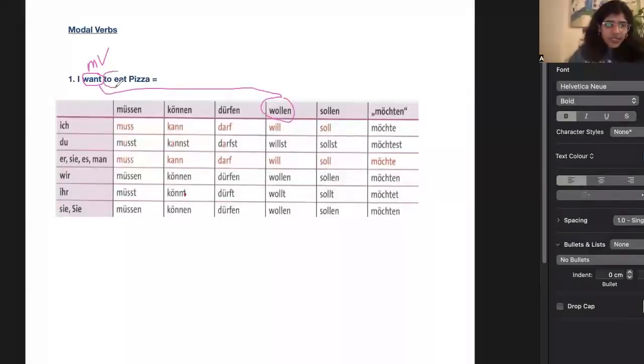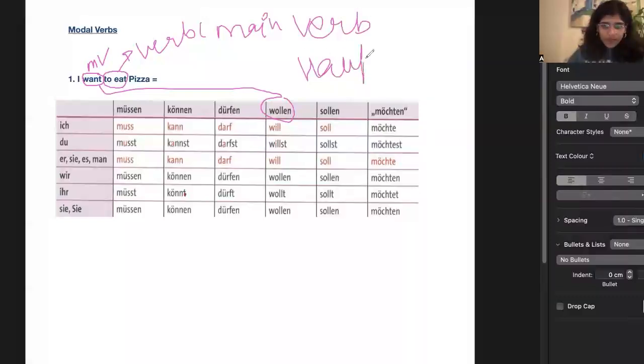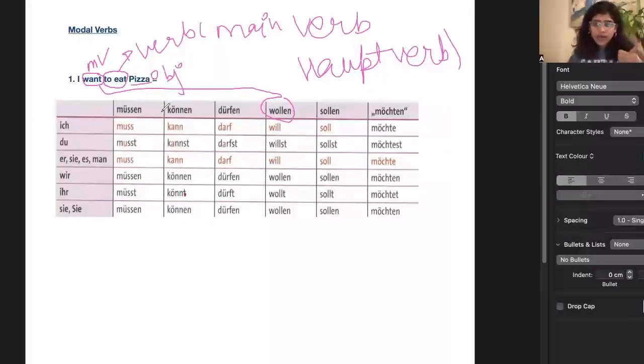Now, what is to eat? To eat is another verb and I can call it a main verb. Main verb, or in German we call it a Hauptverb. Okay? Hauptverb. And pizza is nothing but an object. Correct? So, if you see in this sentence, there are two verbs. One is a modal verb and one is a main verb, right?